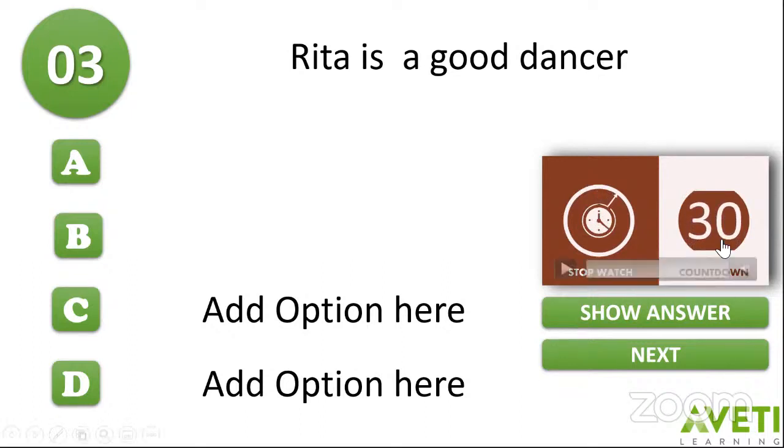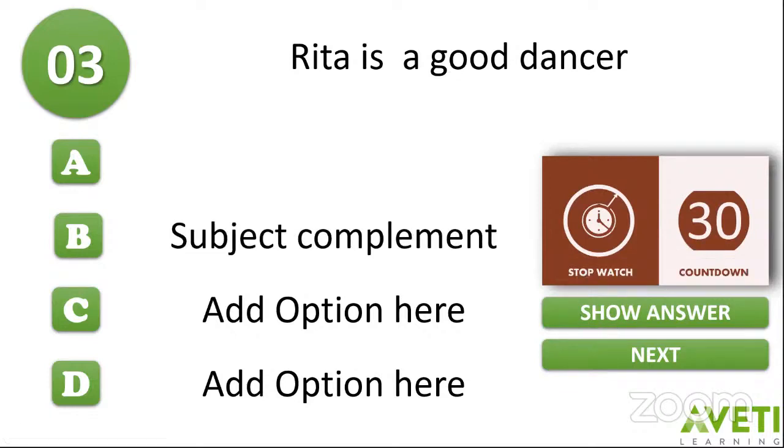All right. So let me show you the right answer once again, children. It is a subject complement. Rita is a good dancer. Rita is the subject, and good is a subject complement because it is talking about how Rita is. All right. Next.